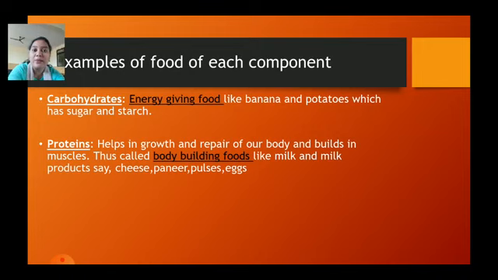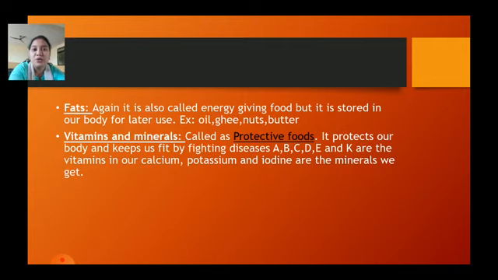Now these two, carbohydrates and proteins, are the two components we covered, and the third component would be fats. Fats again are called energy-giving food, just like carbohydrates. But carbohydrates get digested easily in our body and give energy instantly, like banana, for example, or rice. Unlike fats, which are also known as energy-giving foods, but don't give the results, that is energy, instantly.